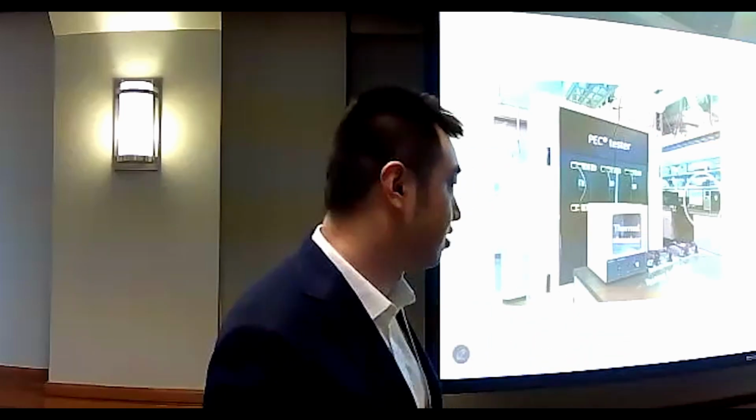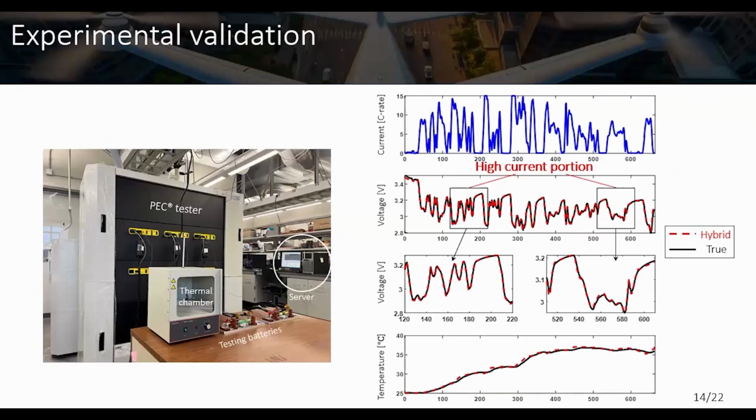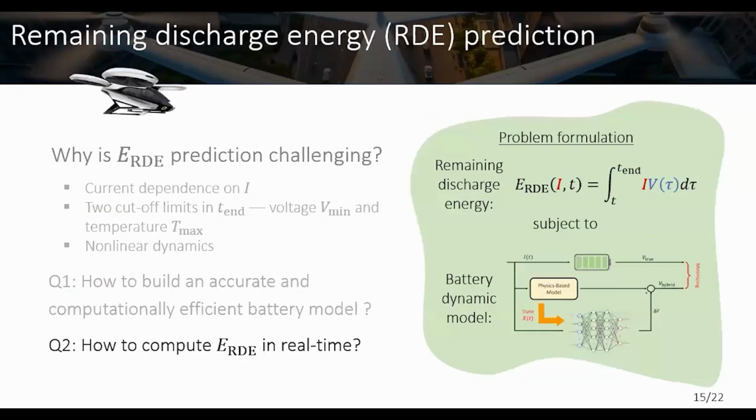And we also applied a similar methodology to predict the battery's temperature. Here is the prediction result for the battery's temperature. It can track the truth pretty well for these hybrid modeling methods. So let's come back to this slide.